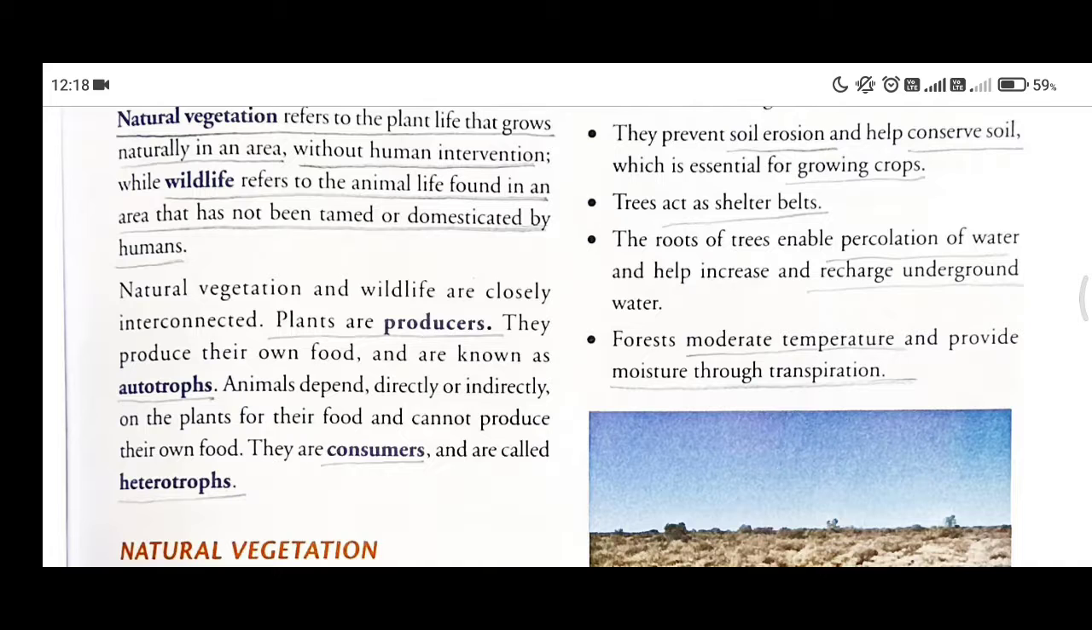Whereas any animal that is living on this planet is dependent either directly or indirectly on plants, including us humans. And as we consume the food that is produced by someone else, these animals that are dependent on others for their food are also known as consumers and heterotrophs.